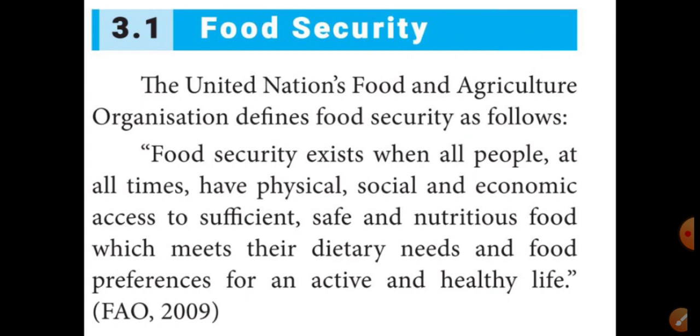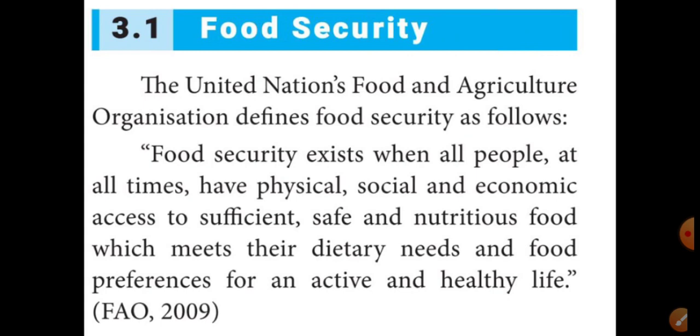The definition of food security is when all the people at all times have physical, social, and economic access to sufficient, safe, and nutritious food which meets their dietary needs and food preferences for an active and healthy life.